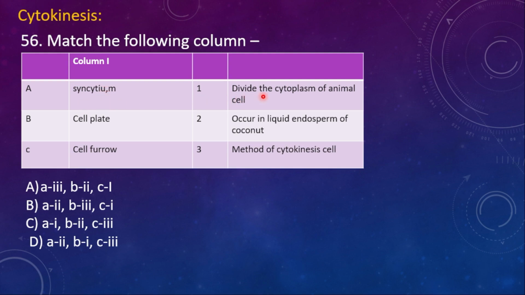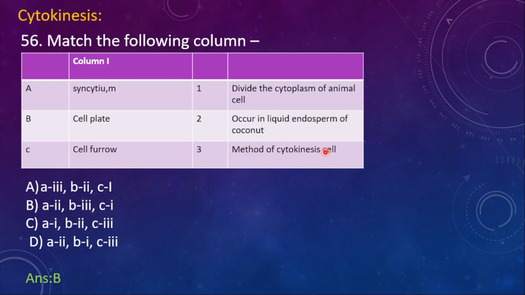Syncytium. Divide the cytoplasm of animal cell. Cell plate occur in liquid endosperm of coconut. Cell furrow. Method of cytokinesis. Here the right option is B. A is 2. Syncytium means occurrence in liquid endosperm of the coconut.